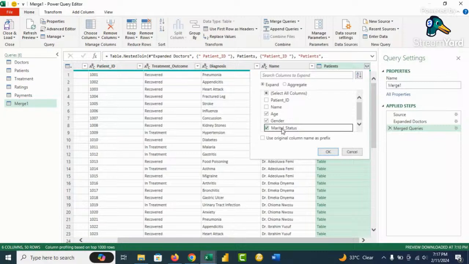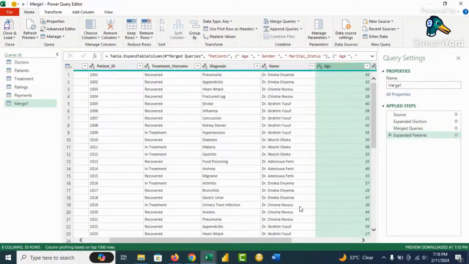So let's assume that there's another project that will also want us to check the average age of patients handled by a doctor. From this, the hospital can know doctor A is very good with people between these ages. Secondly, the hospital can also know this particular doctor is good with females, and this particular doctor is good with males. Thirdly, the hospital can also know this particular doctor is good with married people, with single, or with divorced, and all that. So we just add this so that I can work with it later.